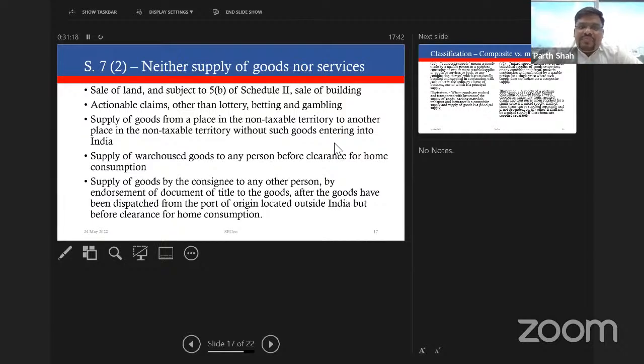Again, the last 3 entries are very important. The last 3 points: sale of goods from a place in the non-taxable territory to another place in the non-taxable territory without such goods entering into India. The merchant trade transactions, which is generally known in the business parlance. For example, goods coming from China and are shipped directly to USA. Goods don't come into India. Only the selling party in India is liable to pay GST.